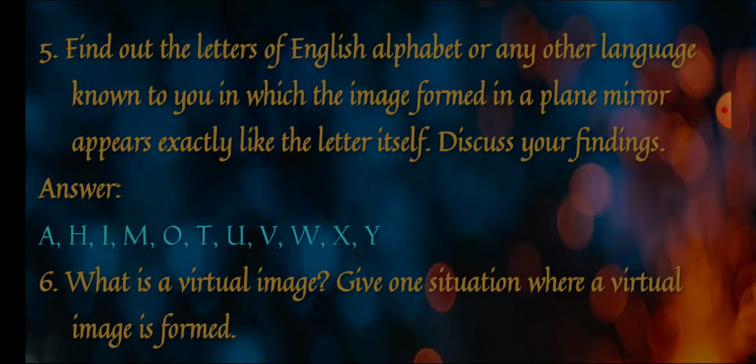So right now we are going to take English alphabets, and we have done this activity also about the lateral inversion while understanding plane mirror. In that we took out a total of 11 alphabets: A, H, I, M, O, T, U, V, W, X and Y. These are completely symmetrical alphabets, and for that reason the plane mirror is not going to show you any lateral inversion.